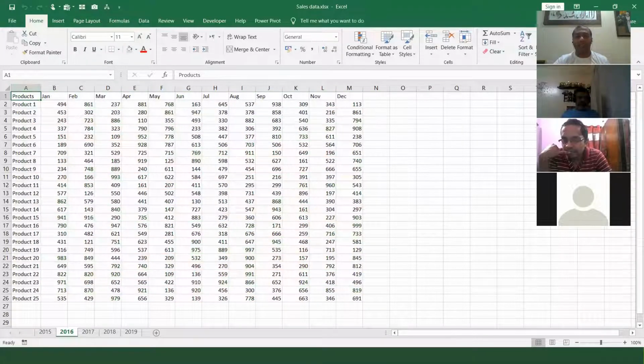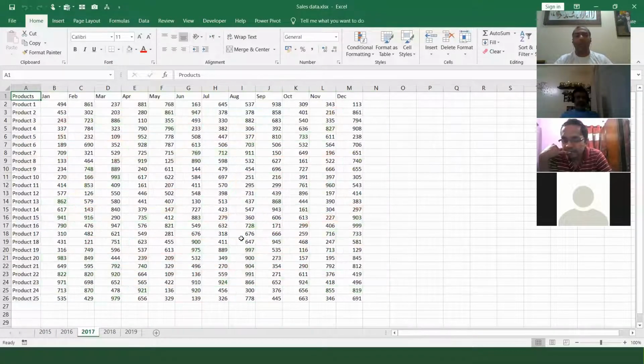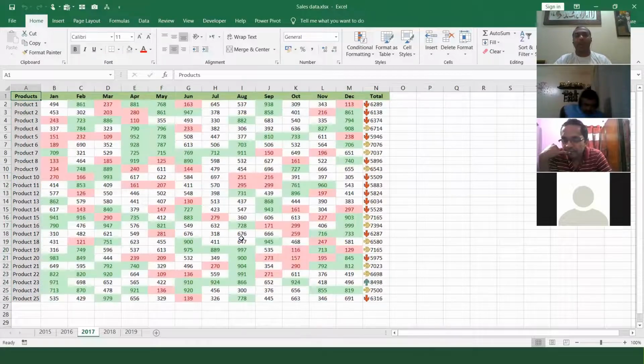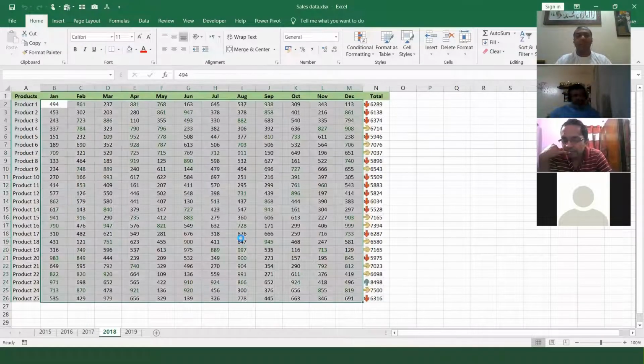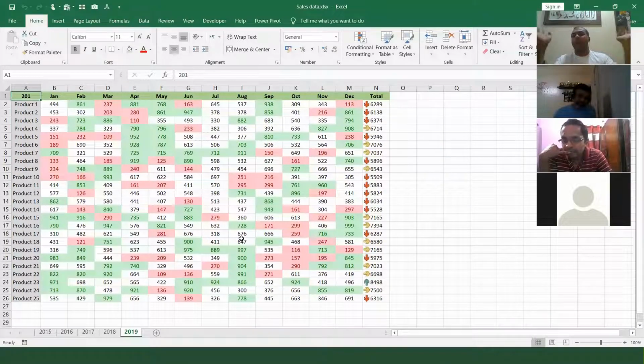See, now this is the 2016 data. Agree? See, you can see the sheet. I am pressing Control M. Everything. See, total column got added. Heat map formatting, everything is done. I go to 2017. Control M. Done. I go to the next sheet. 2018. Done. 2019. Control M. So once you record, everything is done for you. So this is a very interesting thing.